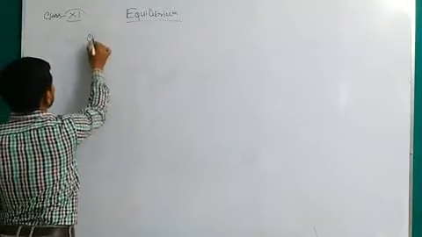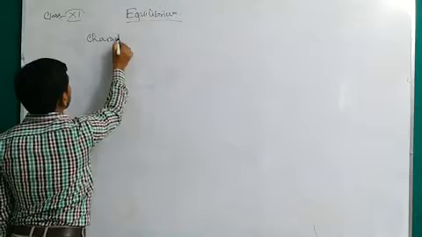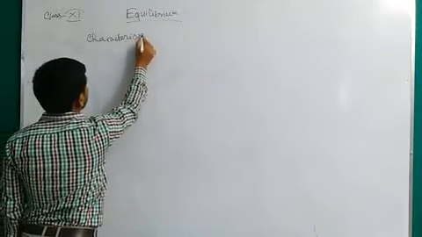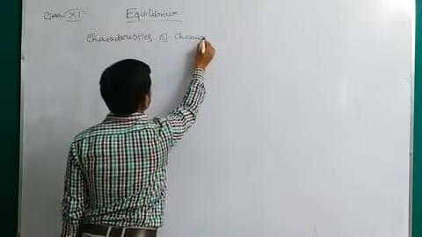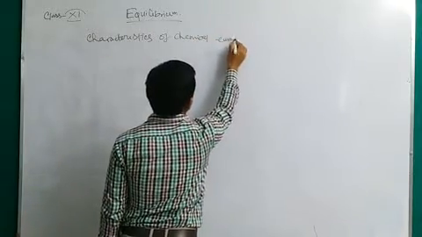First point, characteristics of chemical equilibrium.